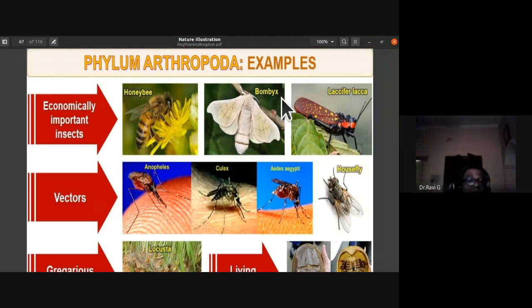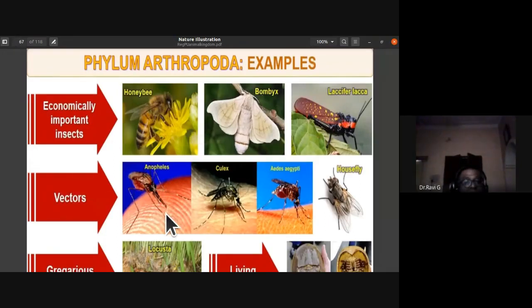So Bombyx mori: the next time you're wearing a silk sari, remember that it is the secretion of the saliva of the Bombyx mori or silkworm, which you are using as fibers for the manufacture of this glossy textured silk. Okay, Laccifer lacca, from which lac is obtained. So these are some of the economically important insects.